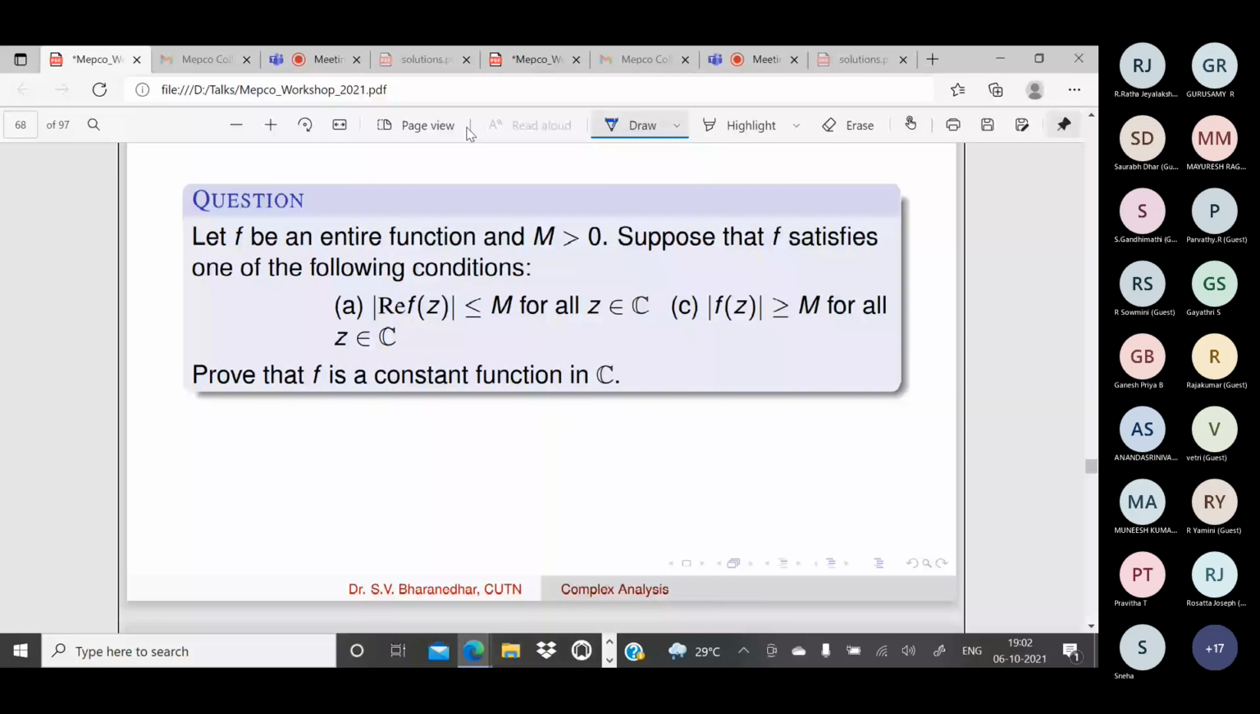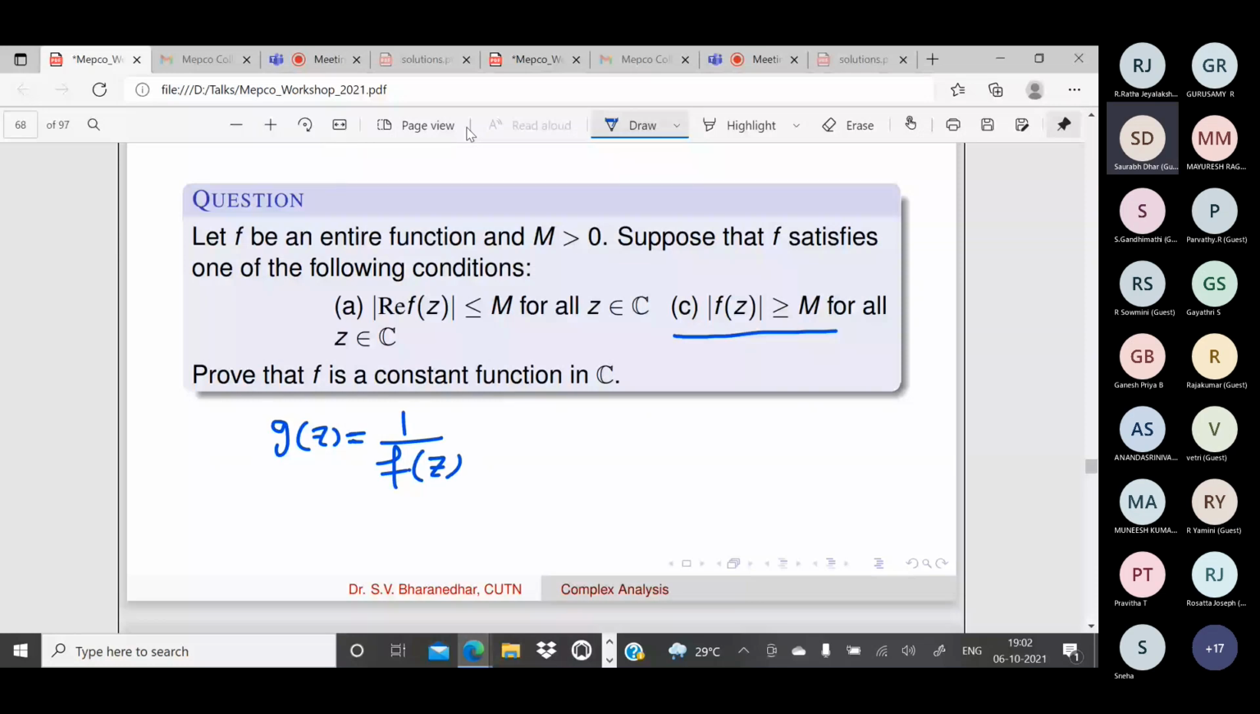How will you prove this? Modulus of f of z is greater than or equal to m. Of course, if you use Picard's theorem, the proof is one line, but you can also prove this using Liouville's theorem. So define g of z is equal to 1 by f of z. Very good. It will be defined because f of z is non-zero, because this m is positive.